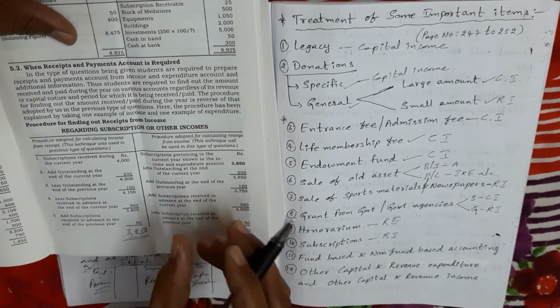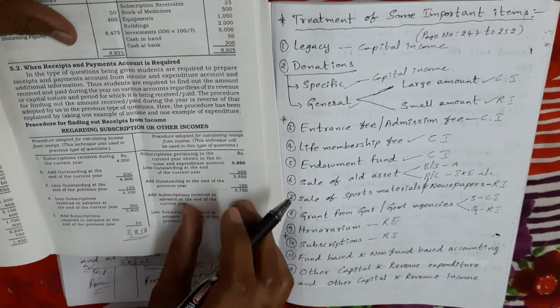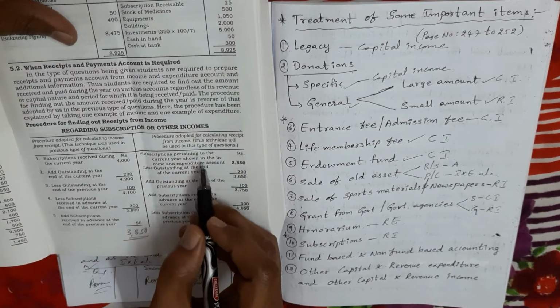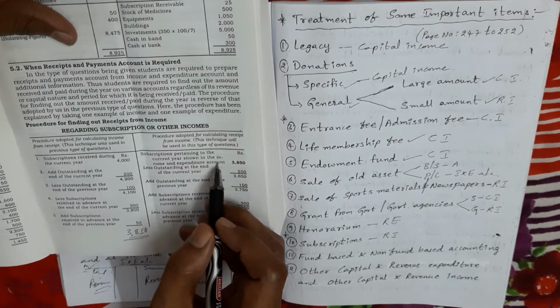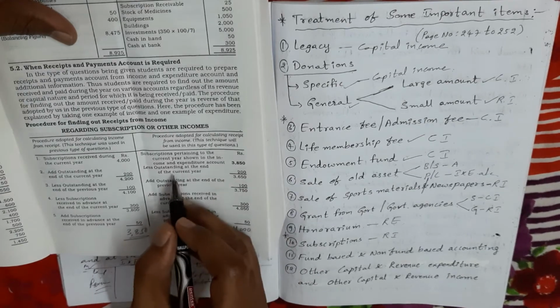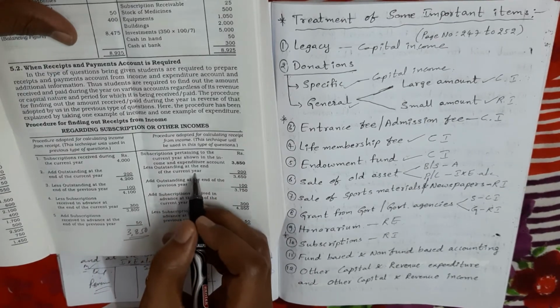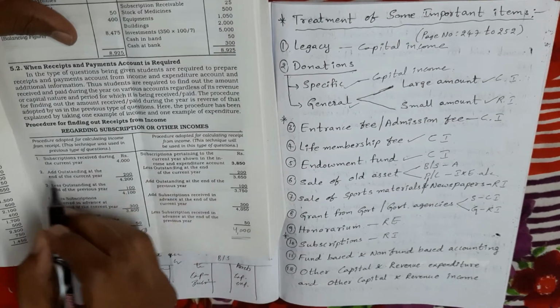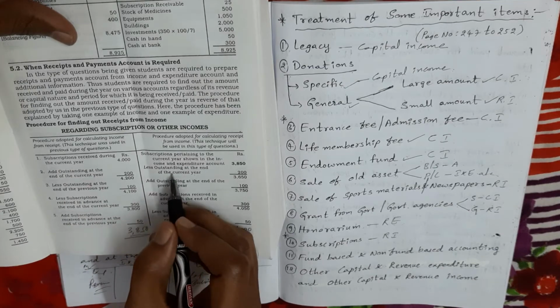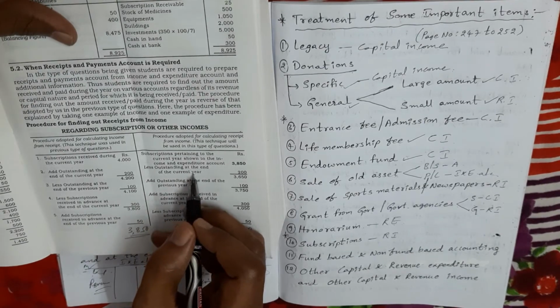So to get the amount which we show in the receipts and payments account, we have to follow this procedure. First, we take the subscription amount which is given in the income and expenditure account, in reverse. To that amount, we have to subtract the current year outstanding subscriptions. In the first method we added the current year subscription amount, but here we are subtracting the current year outstanding subscription amount.